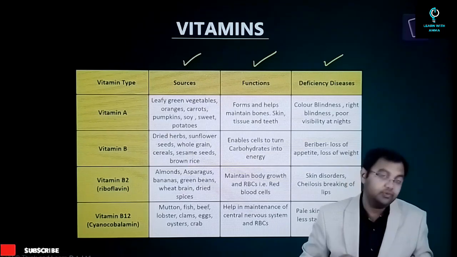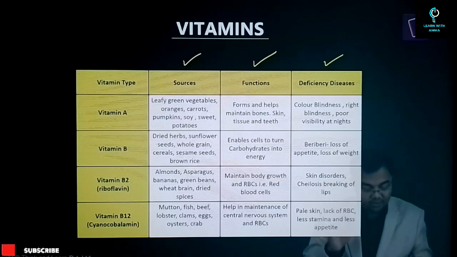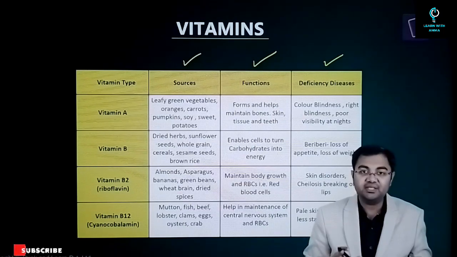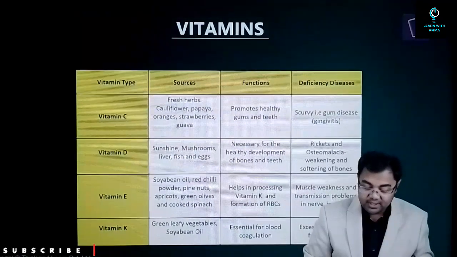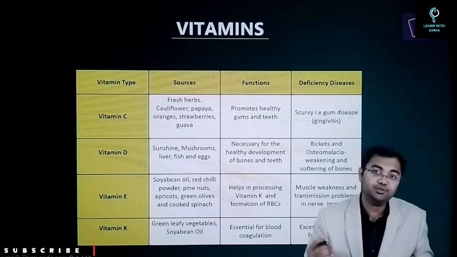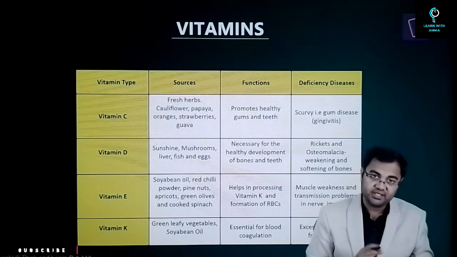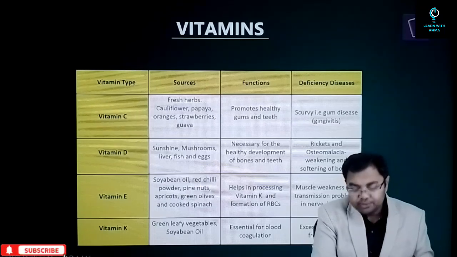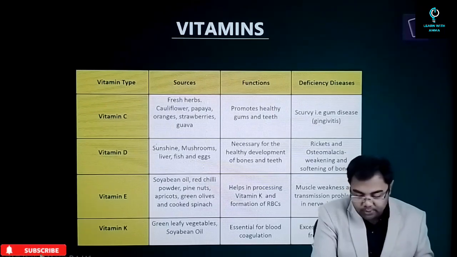So pause on the screen for once, look at this table, remember it, because a lot of prelims questions have come from here in the past. Same goes for this also: everything from sources to functions to different deficiency diseases that can happen due to deficiency of a particular vitamin. So just pause here, look at and understand this table, and then move forward.